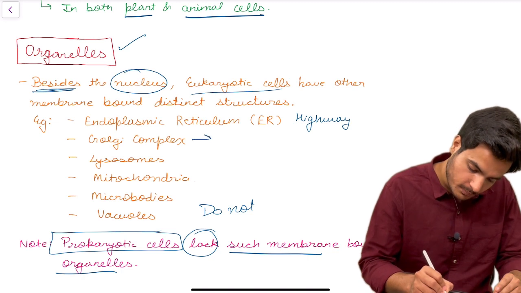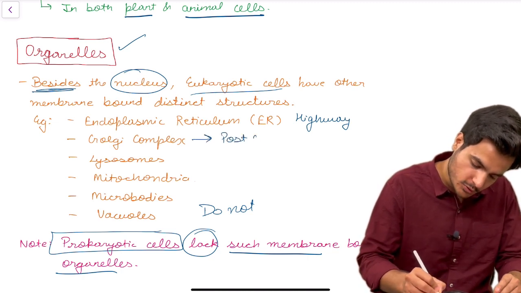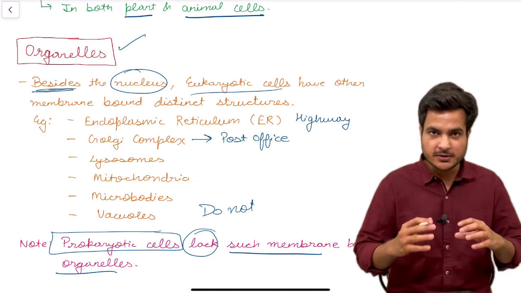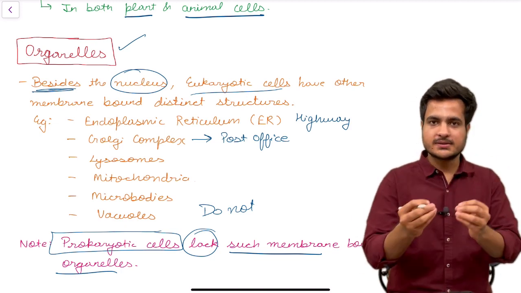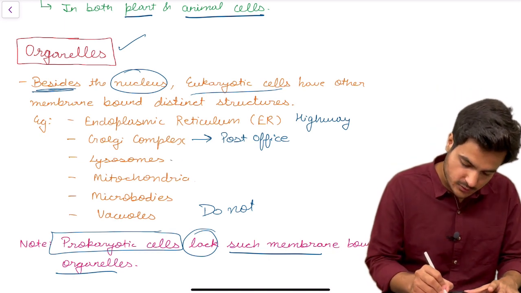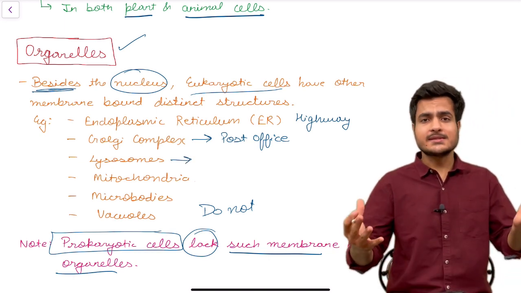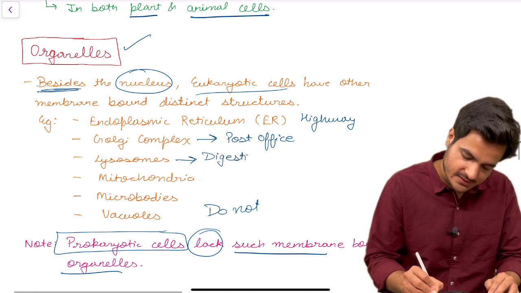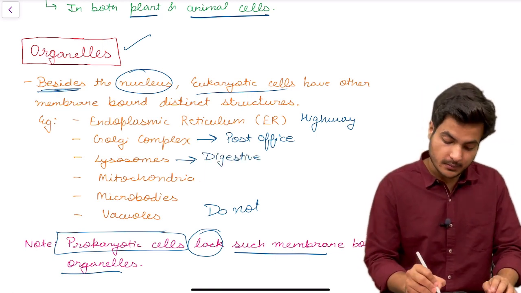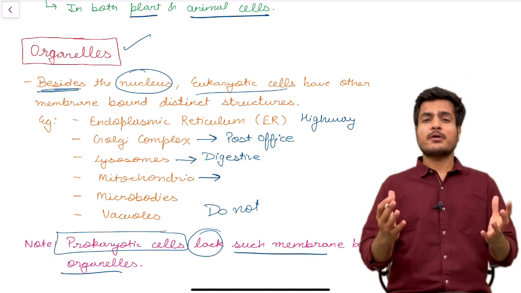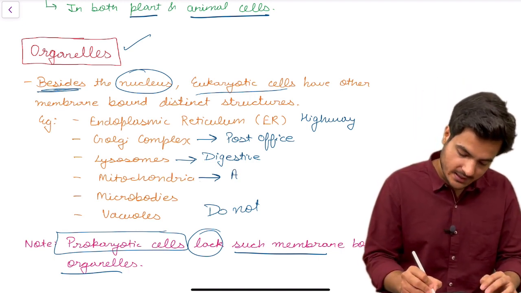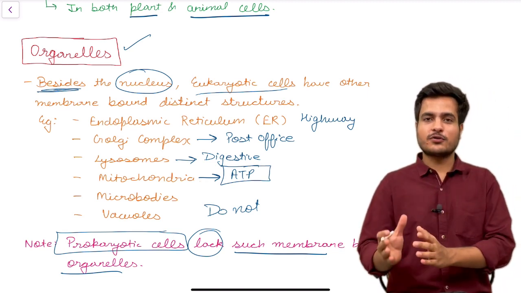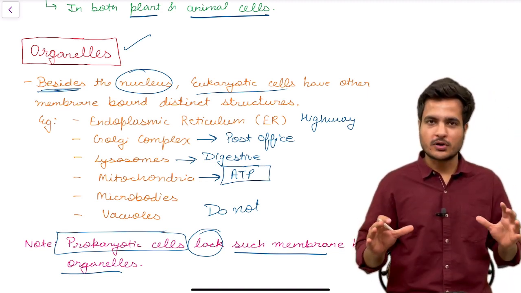Then comes Golgi complex. Golgi complex is the post office of the cell. It packs the things which are to be transferred to different places inside the cell. Then come lysosomes. Lysosomes contain enzymes for digestion, therefore they are the digestive bags of the cell. Then comes the mitochondria. It is the powerhouse of the cell and provides ATP, that is the energy currency, adenosine triphosphate, used by every living organism.